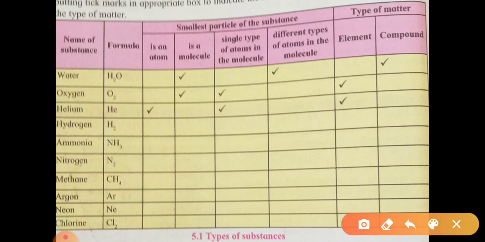See here, first water. Name of the substance is water. Its chemical formula is H2O. Is it an atom? No, because atom is a single substance. Therefore, it is not an atom, but a molecule. Means what is molecule? Molecule is made up of two or more atoms, different atoms or same atoms. That is called molecule. So this is the molecule.